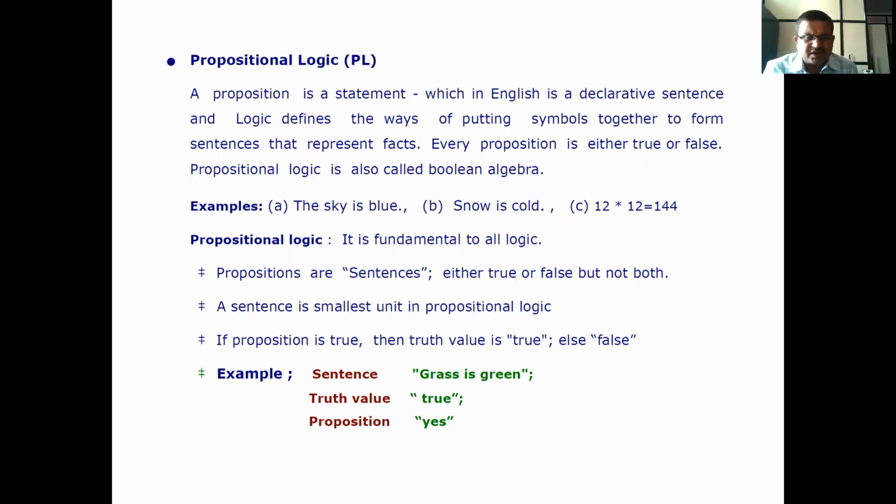Therefore, propositional logic is fundamental to all logic. Propositions are sentences either true or false, but not both. A sentence is the smallest unit in propositional logic. If the proposition is true, then the truth value is true, else false. For example, the sentence grass is green is true.